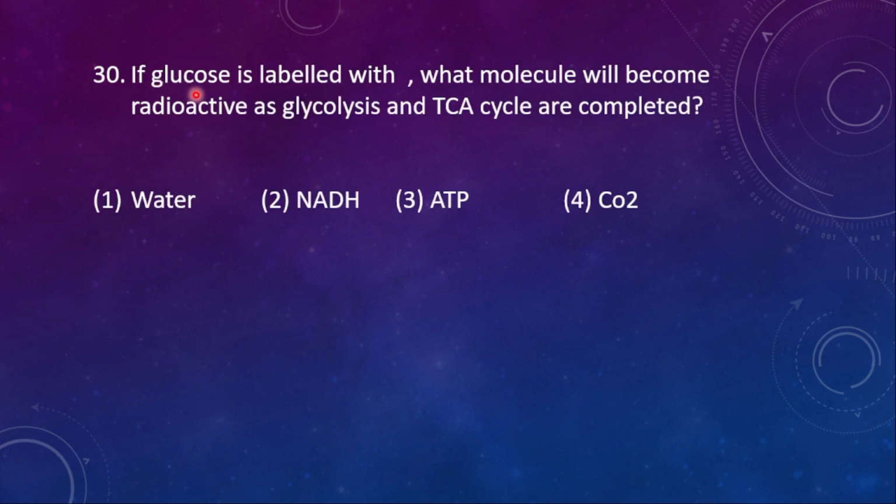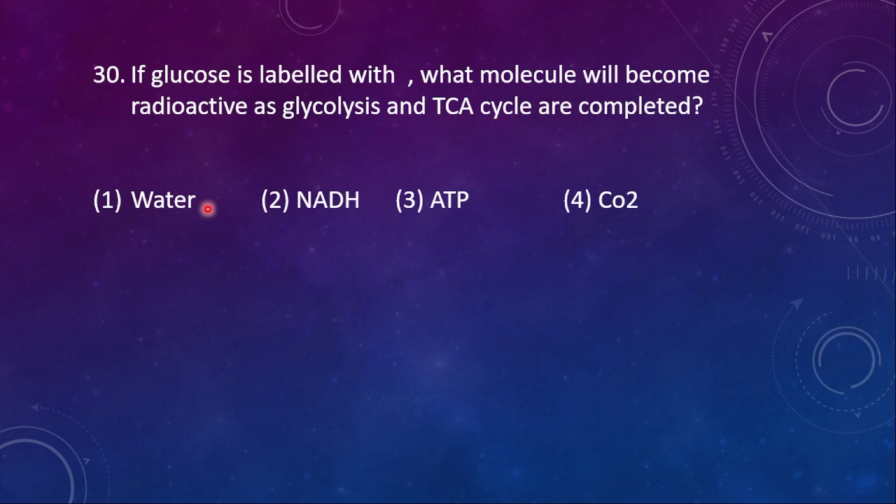30th one. If glucose is labeled with, what molecule will become radioactive as glycolysis and TCA cycle are completed? So please make a correction here. If glucose is labeled with 14C, a radioisotope, what molecule will become radioactive as glycolysis and TCA cycle are completed?